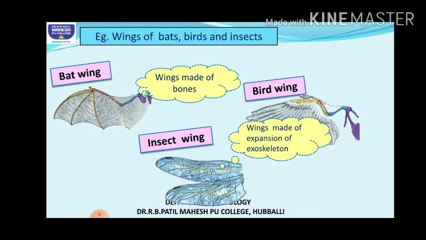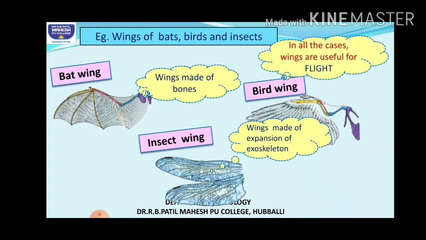Got it? But in all these, what are the wings used for? They are used for flight. Why are they used for flight? Because of the habitat to which they are adapted. Bats are adapted for aerial mode of life. Birds are also adapted for aerial mode of life, whereas insects are also adapted for aerial mode of life. So for that, they need wings to fly.